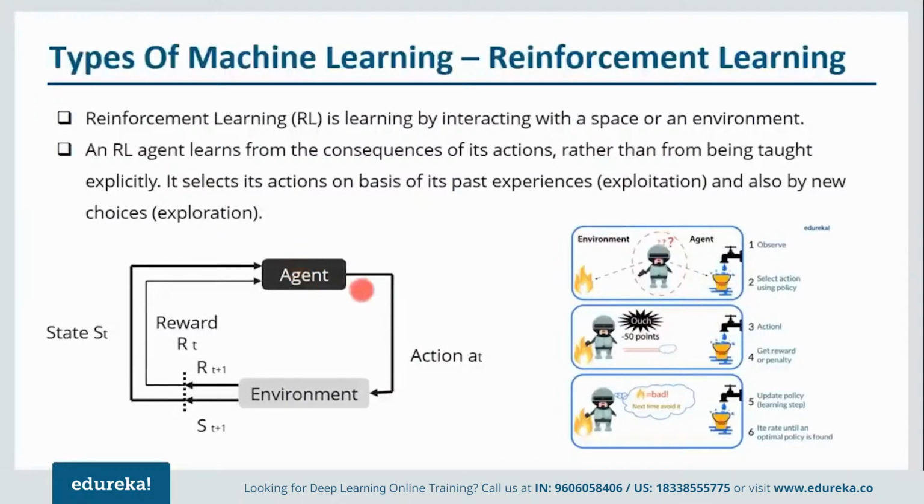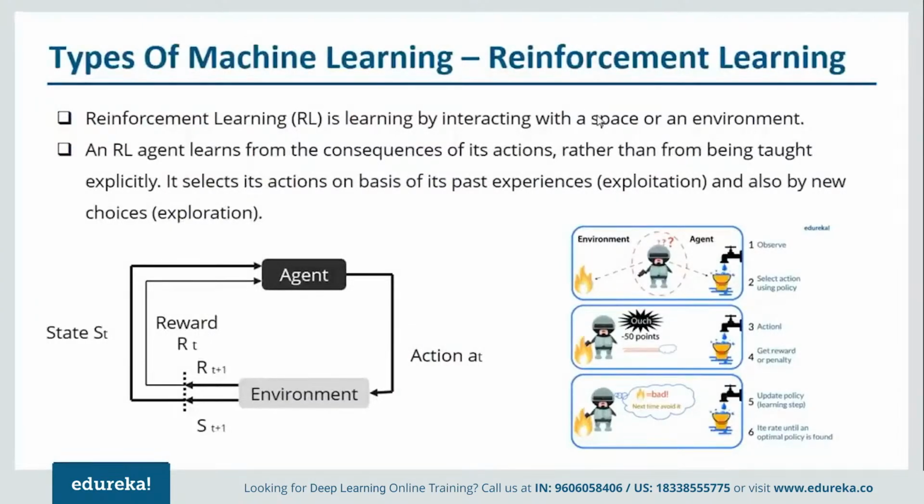Now there's a diagram in front of your screen. What happens, you have an agent, all right, and that agent performs some action. On the basis of that action, it'll be exposed to some sort of environment. Now if that action is correct, then it'll be rewarded. But if it is not, then it'll change its choice and again perform some action. So this process will keep on repeating. So this is how reinforcement learning works.